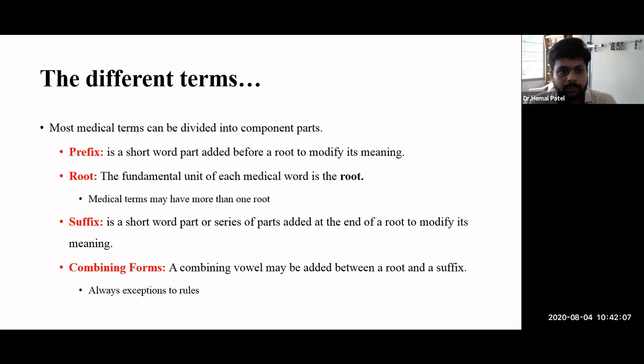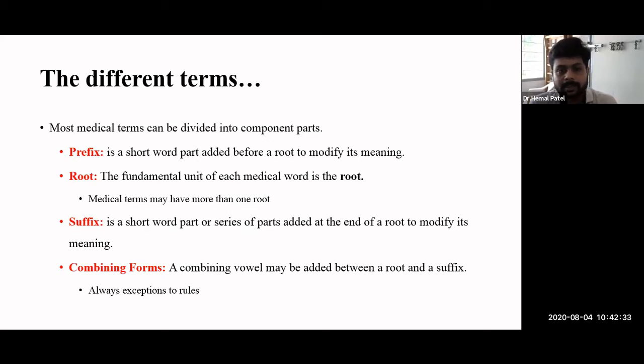So what do we mean by prefix? A prefix is a short word, or a short part of a word, that is added before the root. For example, take the name Yesa Desai. If we add Doctor just before the name, we consider that a prefix. It is a short form added before the root to modify its meaning.